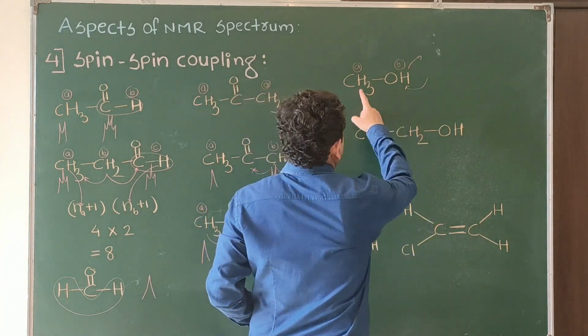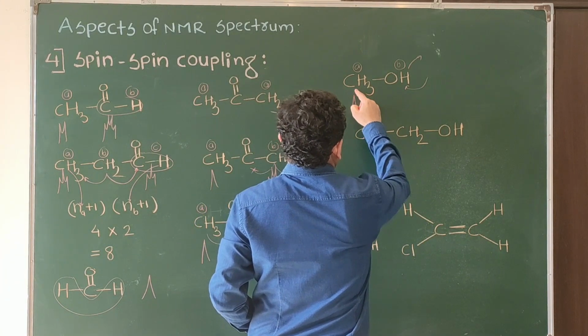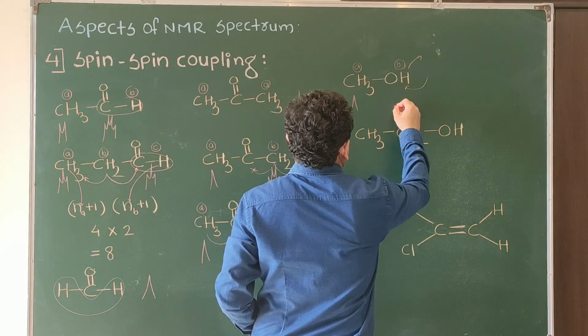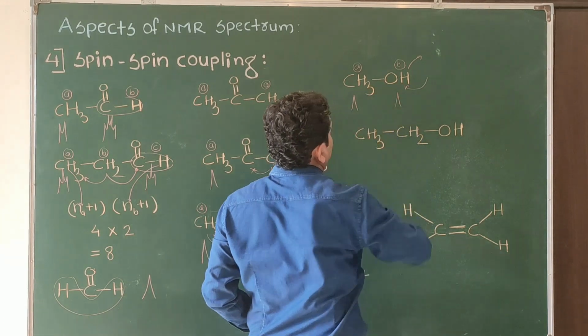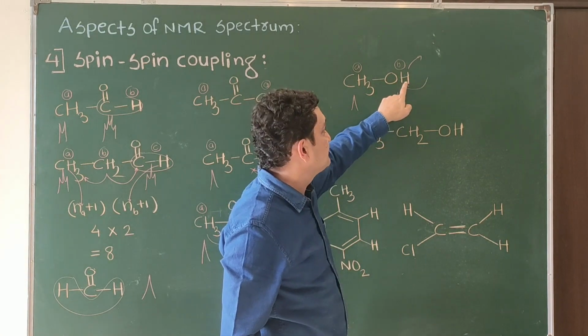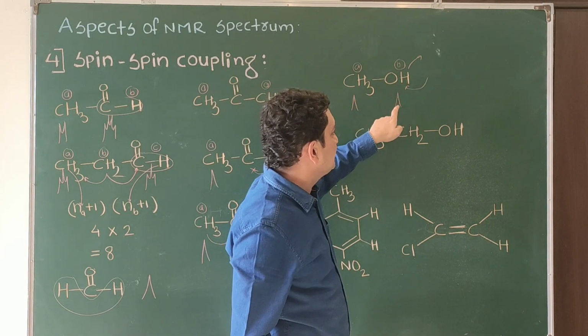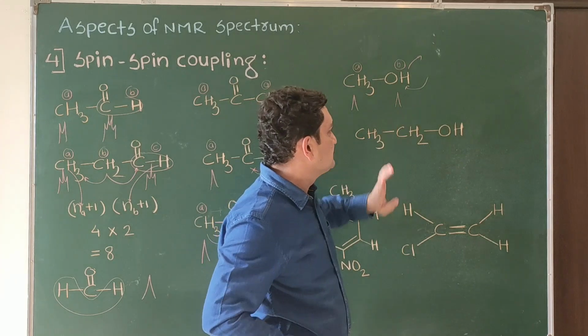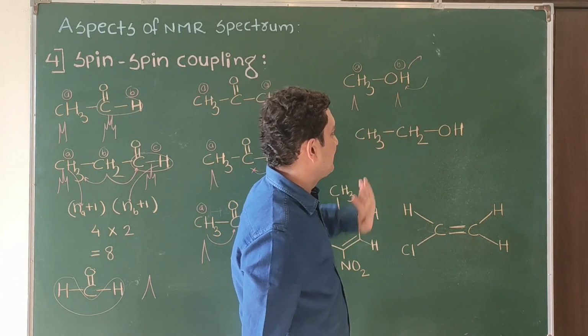So signal of CH3 will be the singlet one, OH cannot split. Signal of OH will also be the singlet one. So the signal of OH will not split the signal of another, and its own signal also does not undergo splitting because it is the exchangeable one.